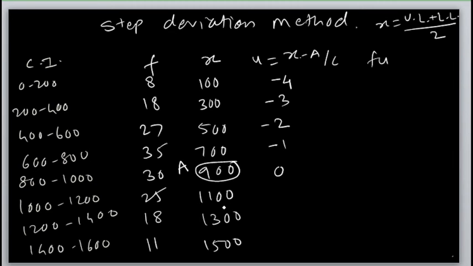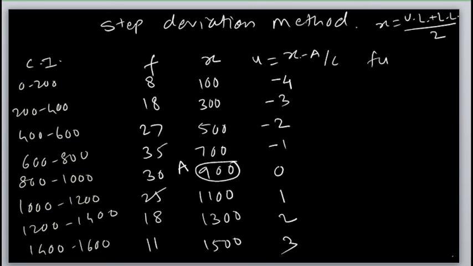Then 1100 minus 900 is 200, upon 200 it is 1. 1300 minus 900 is 400, and 400 upon 200 is 2. And 1500 minus 900 is 600, and 600 upon 200 is 3.